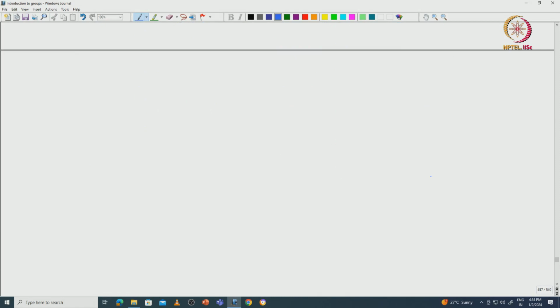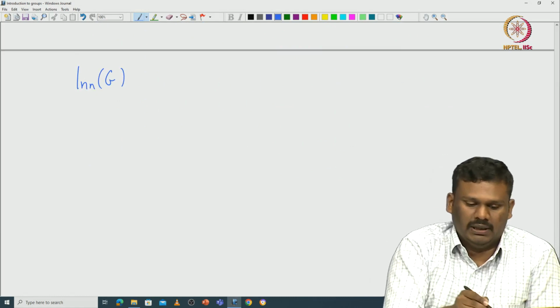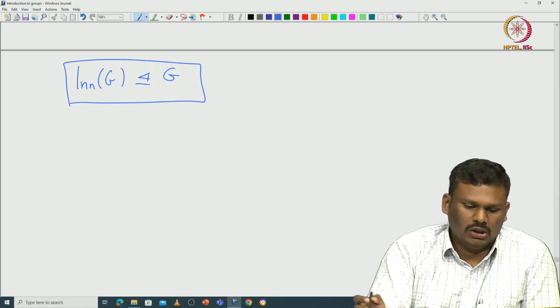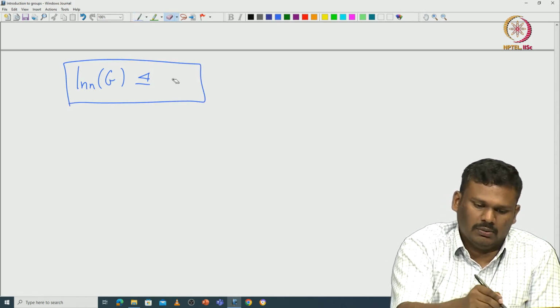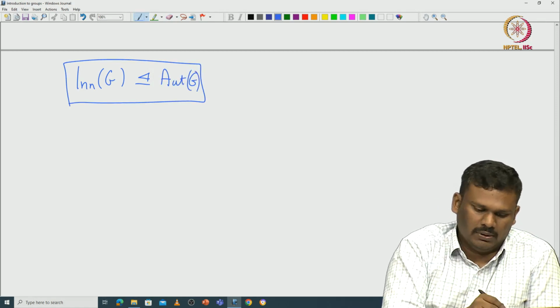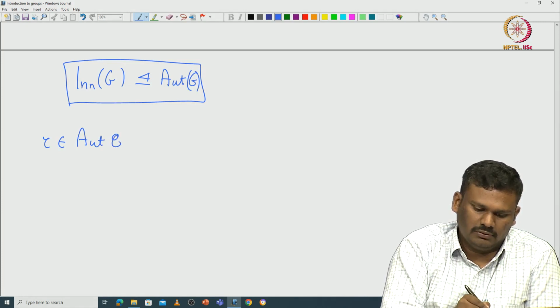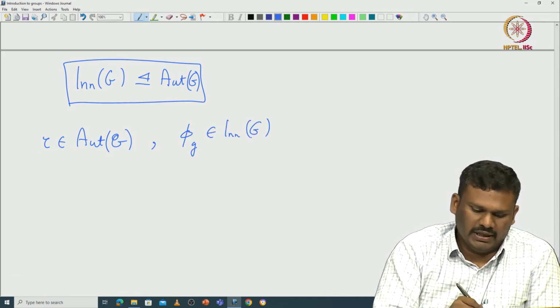But more than that happens. So if you take this inner automorphism of G, it is not only just a subgroup, it is indeed a normal subgroup. Okay. So how can one see this? So let us look at normal subgroup in automorphism of G. So let us take some automorphism, call it, let us say, tau, which is from automorphism of G, and then take some pi G from this inner automorphism of G. So then what I want to do?